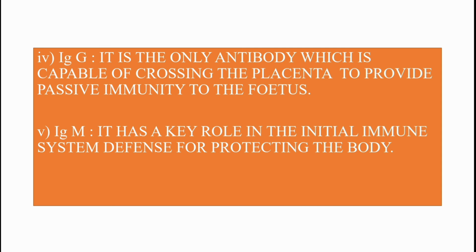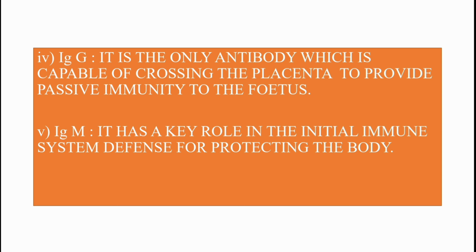And next, IgM antibodies. It has a key role in the initial immune system defense for protecting the body. These IgM antibodies are present in blood and lymph, and these IgM antibodies will recognize the new antigens which are entering into our body and fight against those antigens. So it is the initial immune system defense for protecting the body.